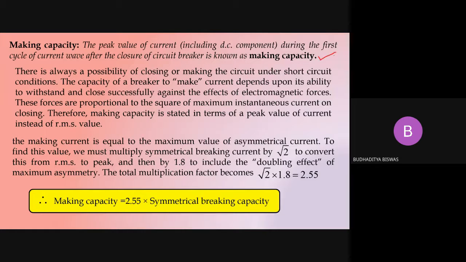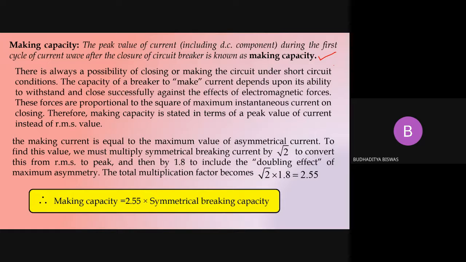Now, as the name suggests, making capacity, it actually makes the current. Circuit breaker is actually designed to break the current, but after the fault removal or the auto reclosing of the circuit breaker, the circuit breaker contacts are automatically closed. And when they are automatically closed, then it actually makes the current. So the peak value of the current, including the DC component, during the first cycle of the current wave after the closure of the circuit breaker contacts is known as the making capacity.